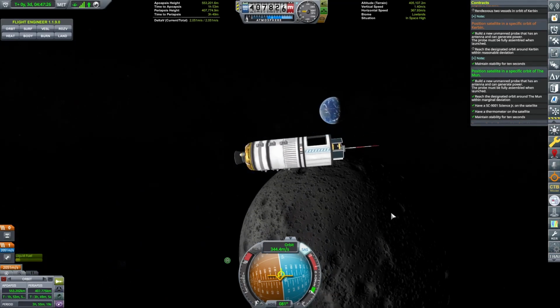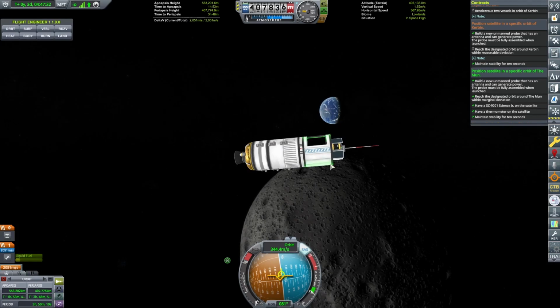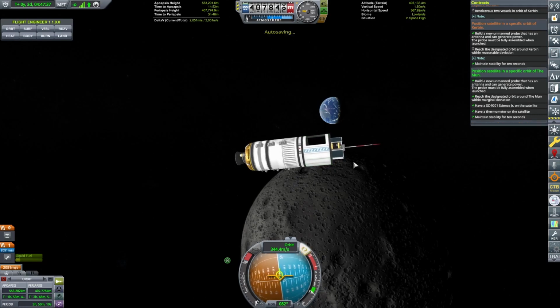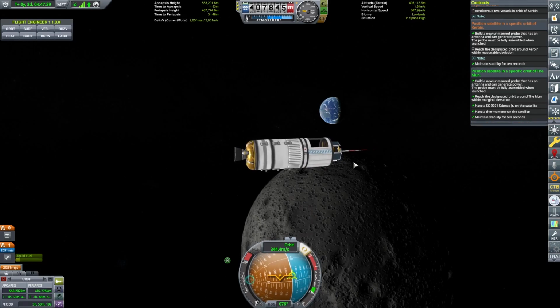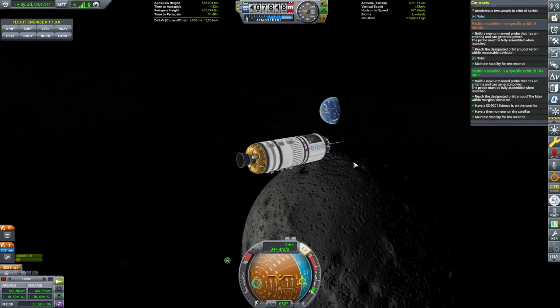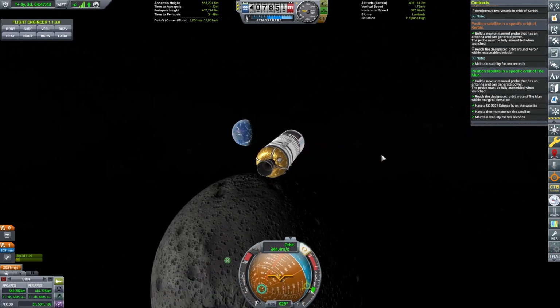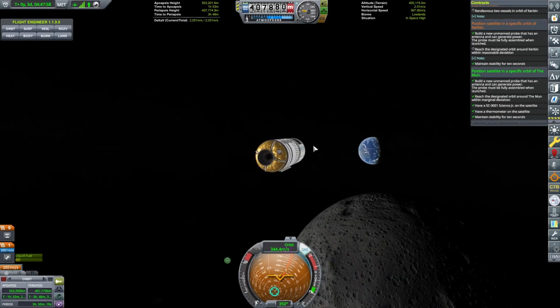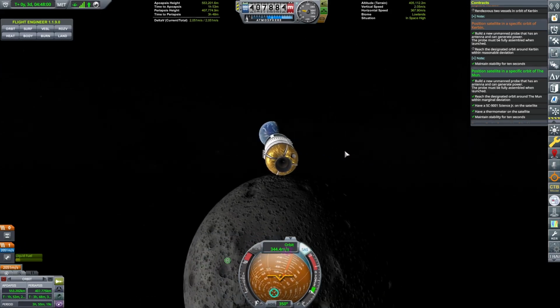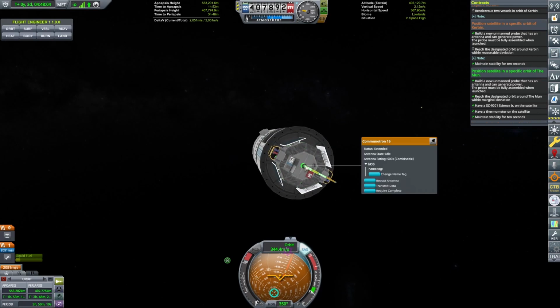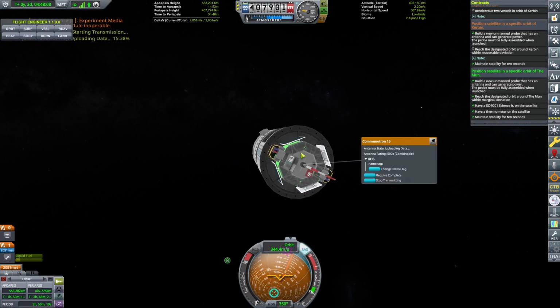Oh, you know why we weren't control locked? Because of the angle. See, that's good. So Kerbin's going to always kind of be in a position that we're... Okay, so let's send this data to Kerbin. I don't think we need to point towards the planet, but I'm going to do it anyway. I think that's good. Okay. I have no idea. All right. Good enough. Transmit data. Transmit all.